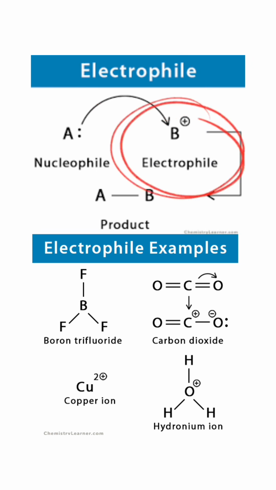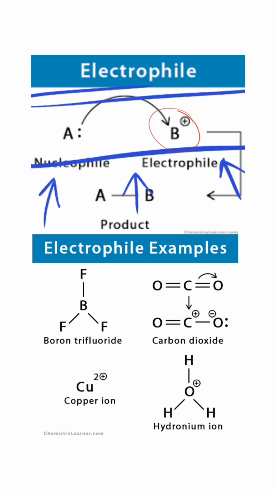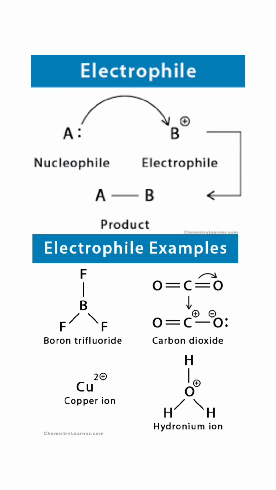Electrophiles are electron-deficient species that have a tendency to accept an electron pair from other atoms or molecules. An electrophile is a chemical species that accepts an electron pair and forms bonds with nucleophiles. Electrophiles are either positively or neutrally charged, also called Lewis acids, as they accept electrons. Electrophiles have a positive or partial positive charge, or they have an incomplete octet. Electrophiles are attracted to regions of high electron density. Examples of electrophiles include carbocations, carbonyl compounds, and positively charged metal ions.